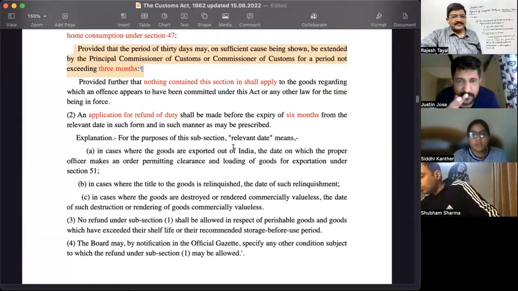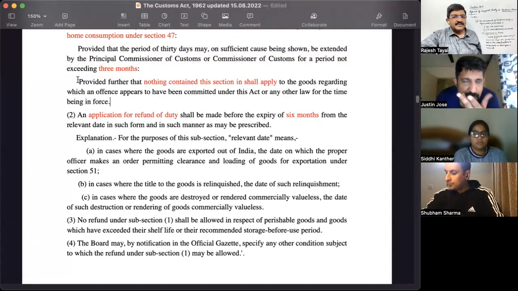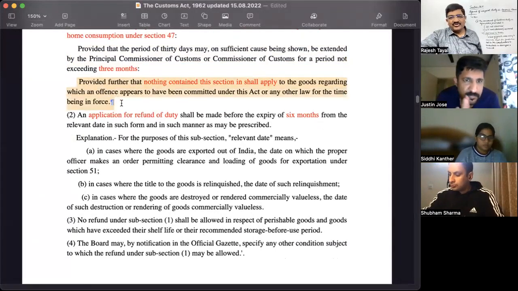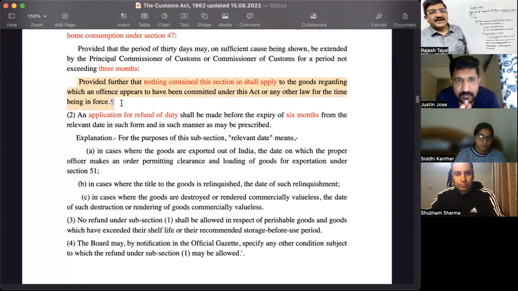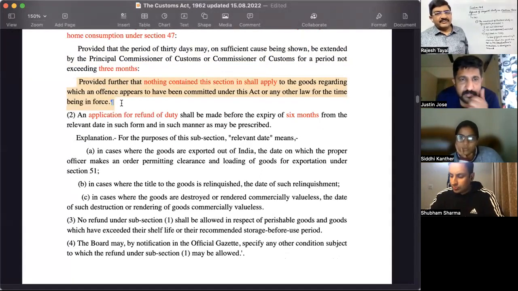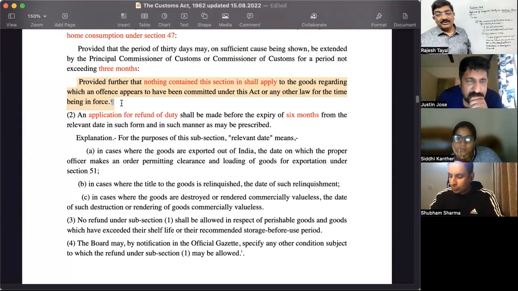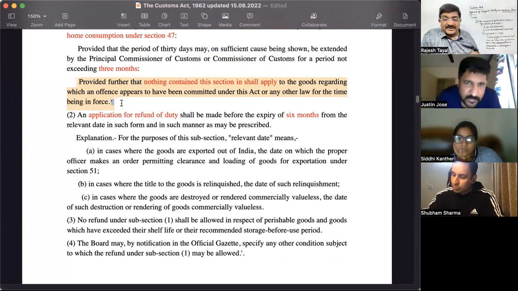Okay, then now this is a prohibition. Nothing contained in the section shall apply to the goods regarding which an offense appears to have been committed under any law. So transfer in favor of the Commissioner is coming here, right? And under section 23, we have already read the same condition. Any goods in relation to which any offense has been committed under any law cannot be transferred in favor of customs. Same thing applies here.